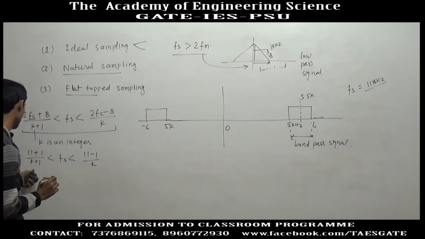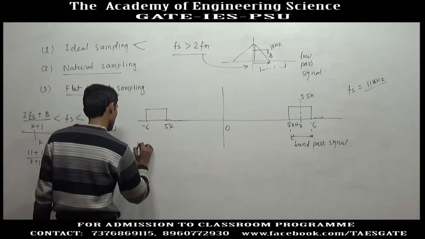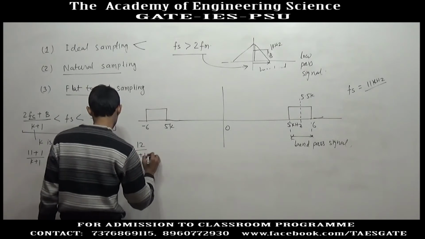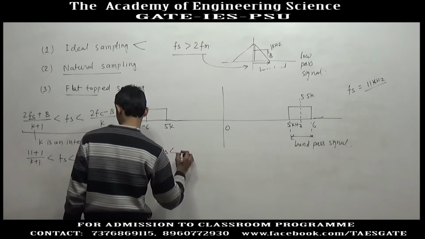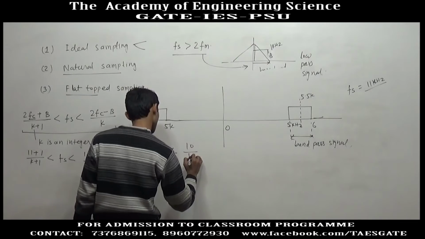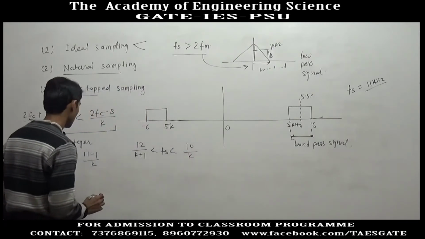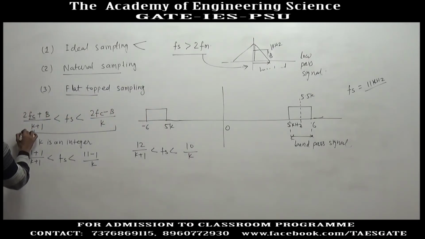So this will give us 12 divided by k plus 1 less than fs less than 10 divided by k.